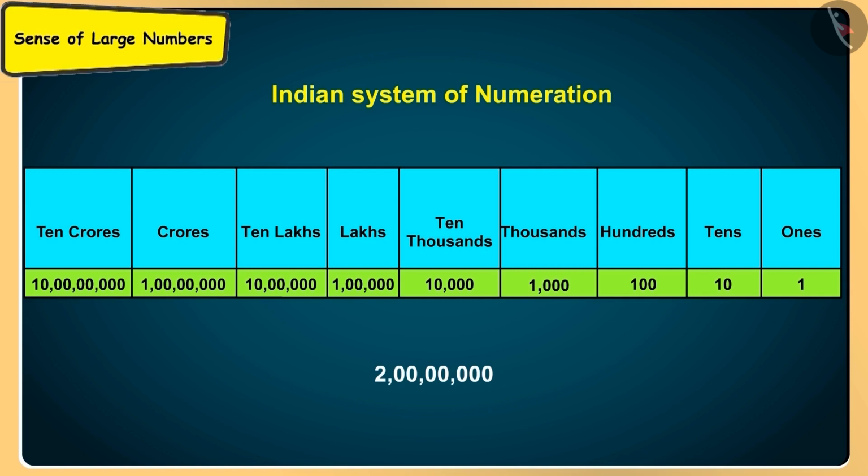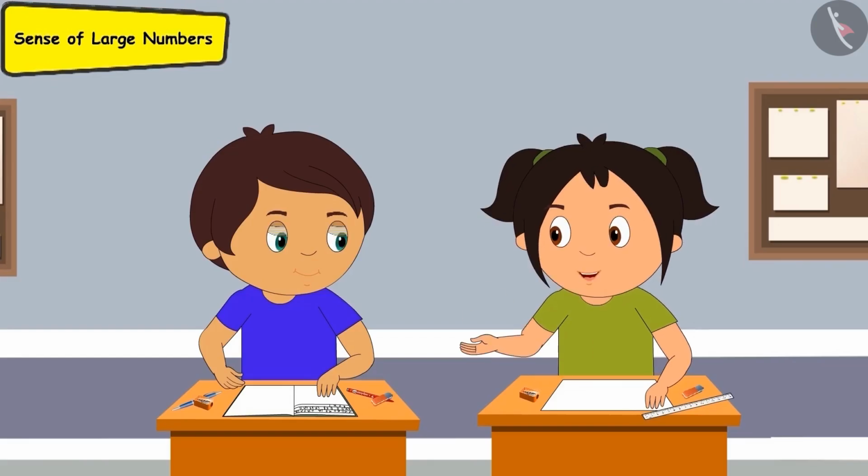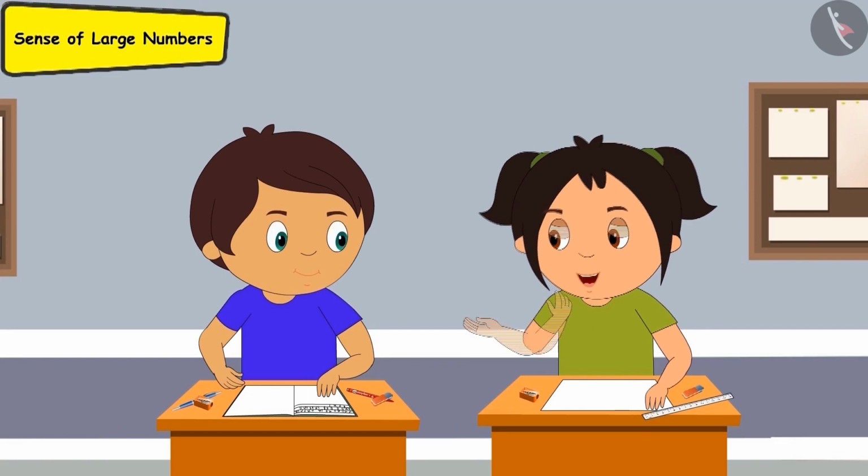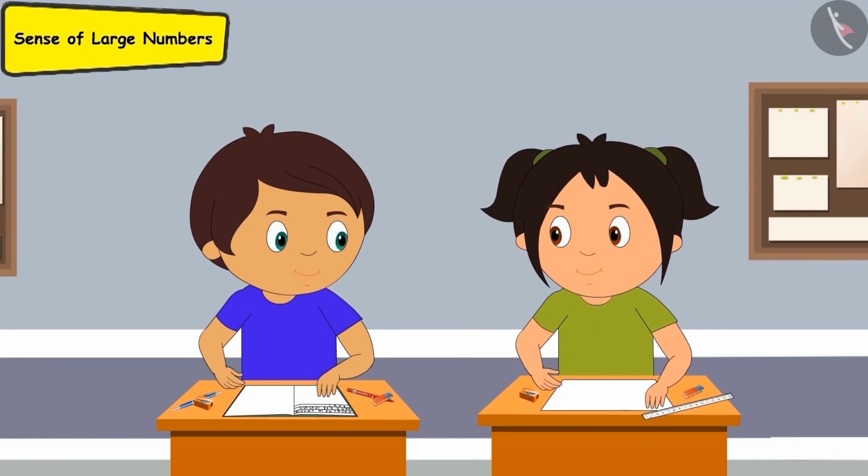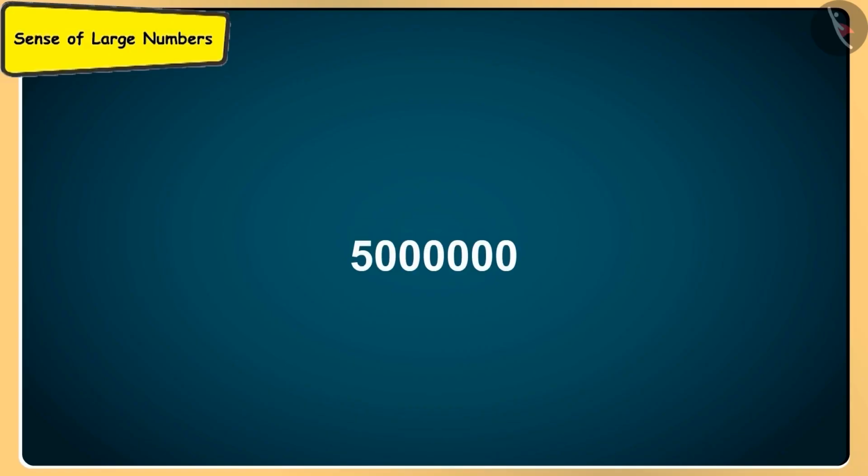Yes, Didi, this was really easy. This method of writing numbers is also called the Indian system of numeration. Now tell me, if we need to write 50 lakhs in the same manner, how do we write? At first, we write 50 lakhs in the table in correct order. And then put a comma after the hundreds place. And after that, we will put comma after 10,000.